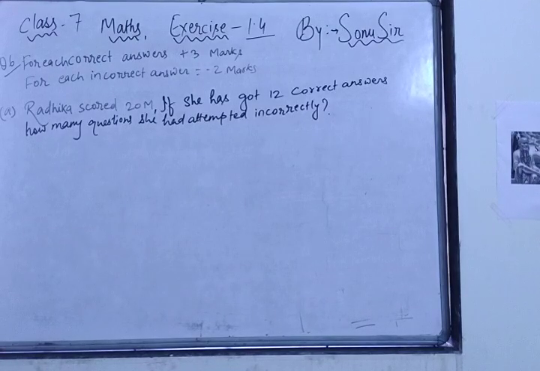Mohini scores minus 5 marks in this test. She has got 7 correct answers. How many questions has she attempted incorrectly? Rakesh scored 18 marks, attempting 16 questions. How many questions did he attempt incorrectly?